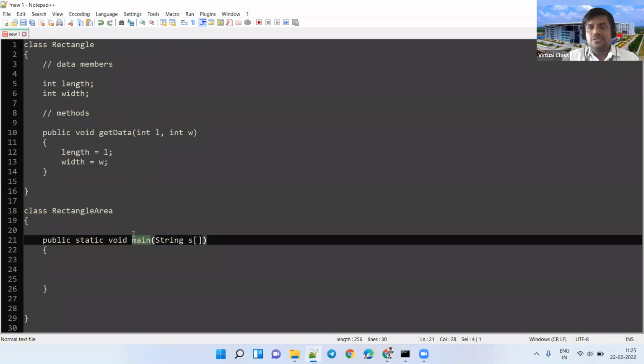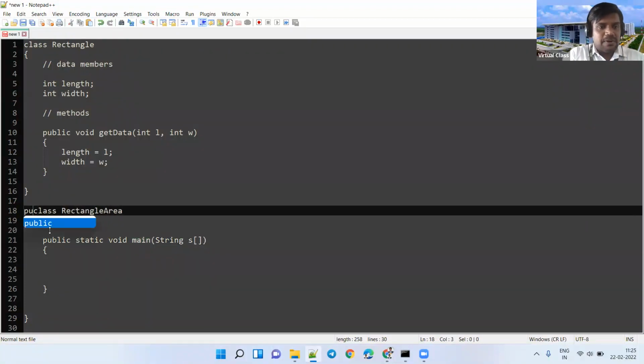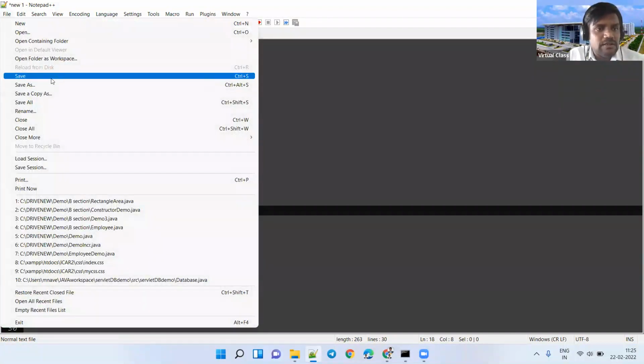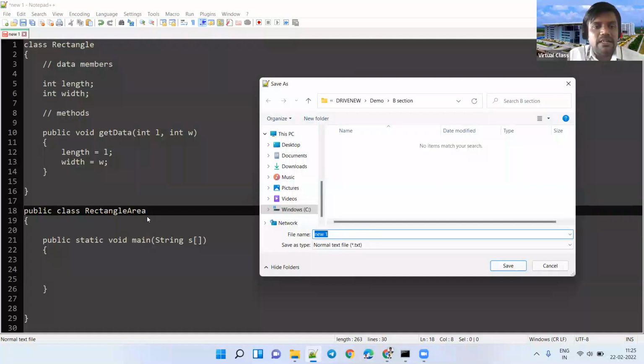I am again repeating my words. Suppose a Java file contains more than two classes, even 3, 4, 5, 6, n number of classes. Definitely one class should contain the main method. That is the starting point of execution. So you make the class which has the main method public, and save the Java file with the name of the class which contains the main method.